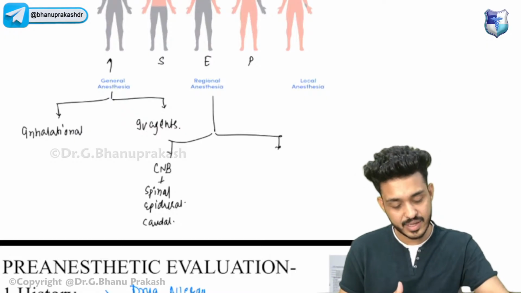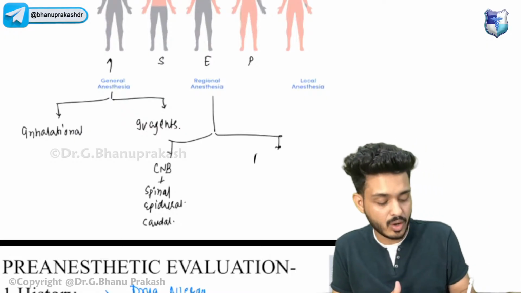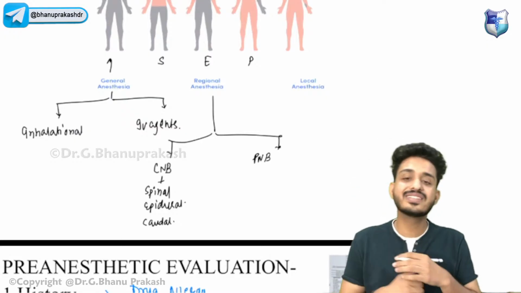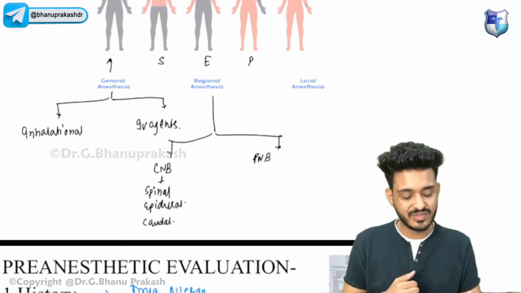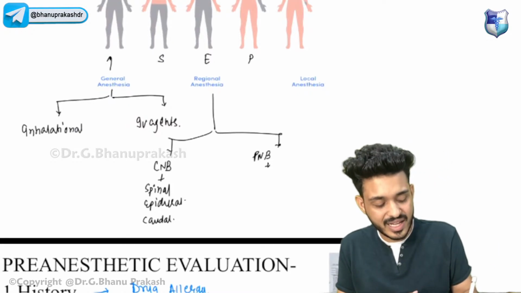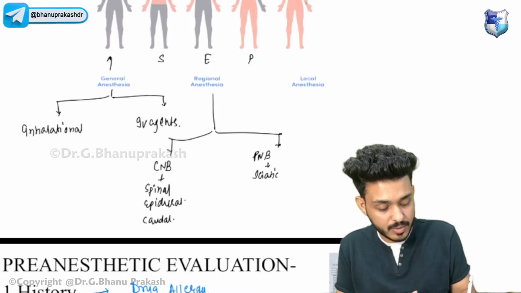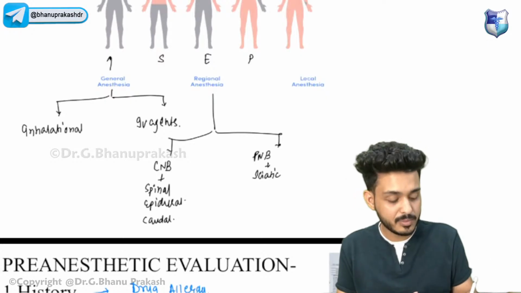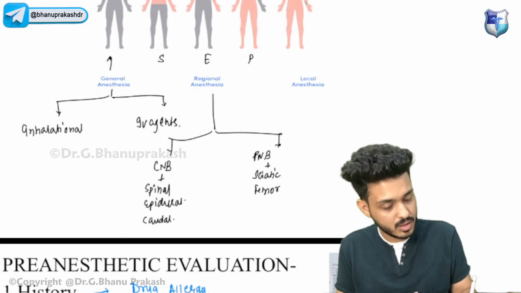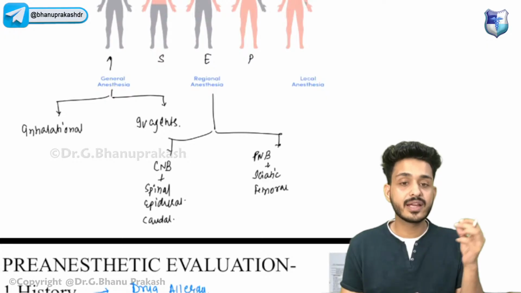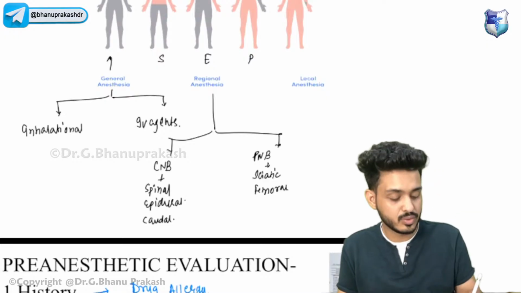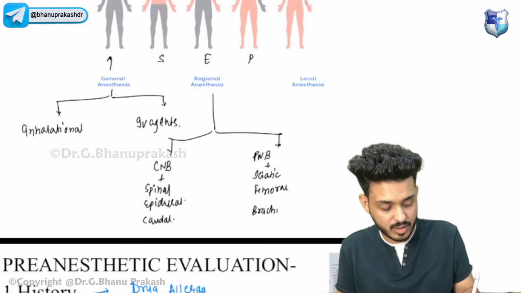Second one we are having is peripheral neuraxial blockade. Peripheral neuraxial blockade means it will be blocking in the periphery. So first one is your sciatic block. Second one is your femoral block. I can also block the brachial plexus as well, so that is your brachial block.